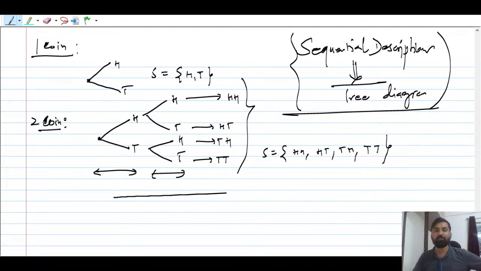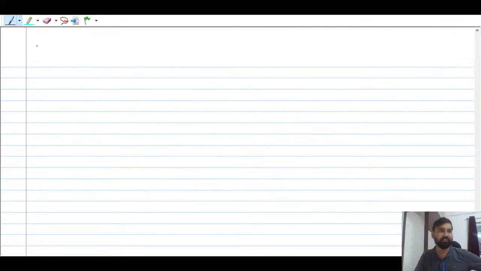Let me take one more example. Suppose you have got 3 coins. Now how many outcomes will be there in 3 coins? If you toss, or flip, 3 coins, how many outcomes are going to be in the sample space? I'm not going to write the sample space as a set now. I'm always going to give you the sequential description or a tree diagram. That will give you a very intuitive idea of answering the question very quickly.